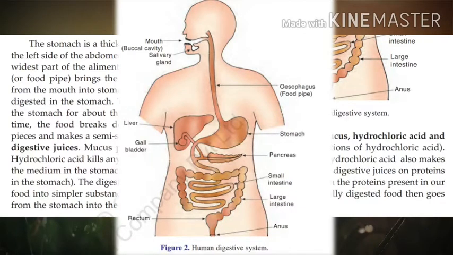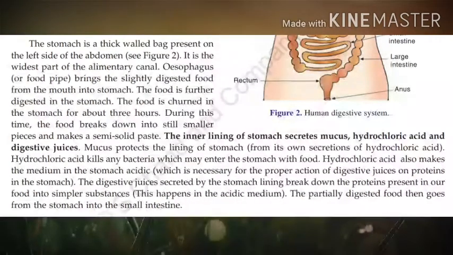Now, the inner lining of the stomach. The inner lining of the stomach secretes mucus, hydrochloric acid and digestive juices. So there are 3 secretions given by the inner lining of the stomach. Now what are their functions? Mucus.